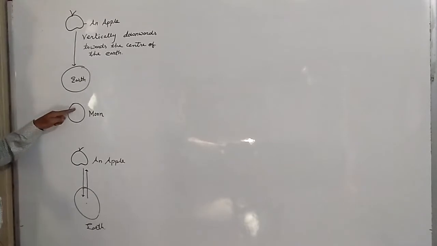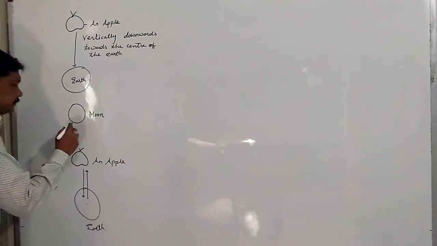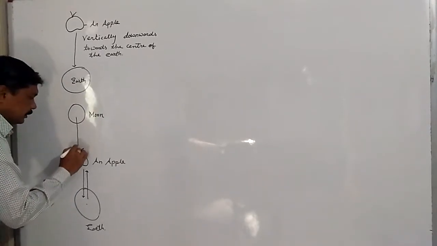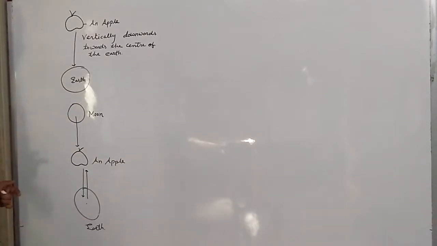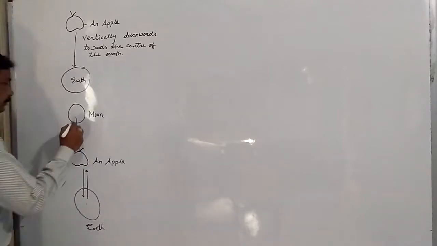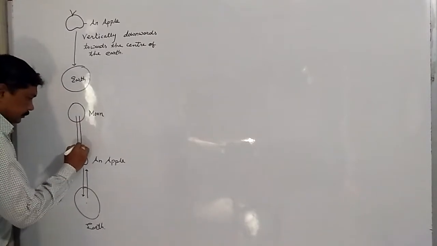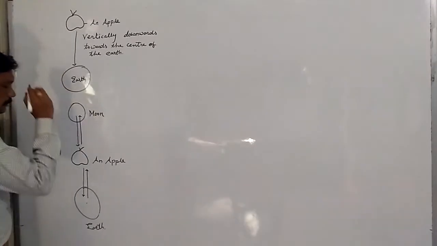Now, is moon attracting the apple? Yes. At the same time, apple is also attracting the moon. Is earth attracting the moon?